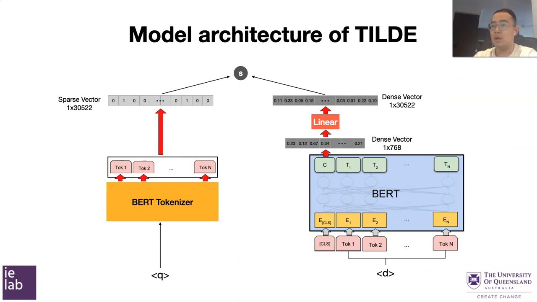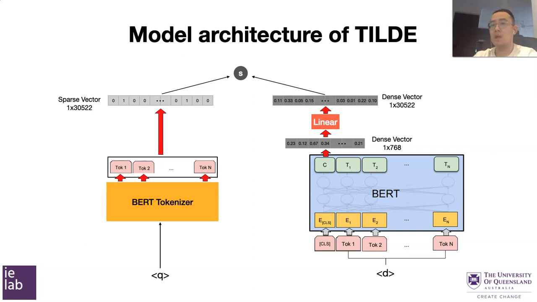So our model is still a bi-encoder architecture, so we still use BERT to pre-compute document representations. However, for the query encoder, we simply use the BERT tokenizer to tokenize queries and encode the query into a sparse vector. This is kind of similar to exact term matching methods, where the query vector has the length of the vocabulary size, and each element in the vector indicates a token's appearance in the query.